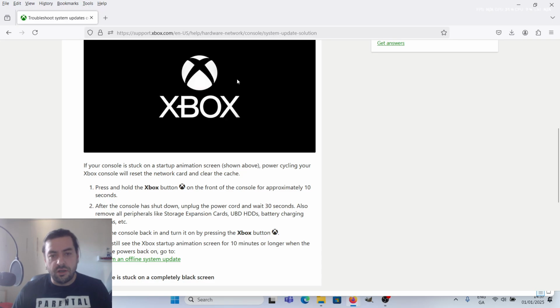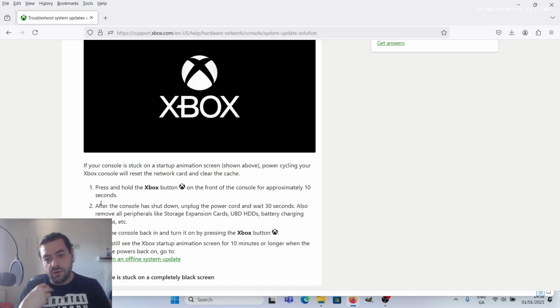And there is some kind of reset way. It's hard to say, but they think something went wrong during your update, or some files are corrupted. I don't know exactly, but you need to hold the button for 10 seconds, then the console will power up and then power down.